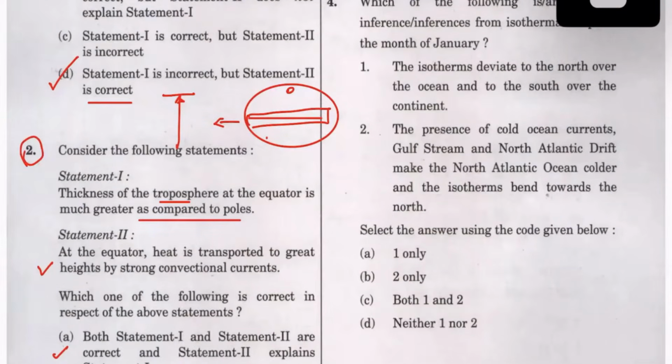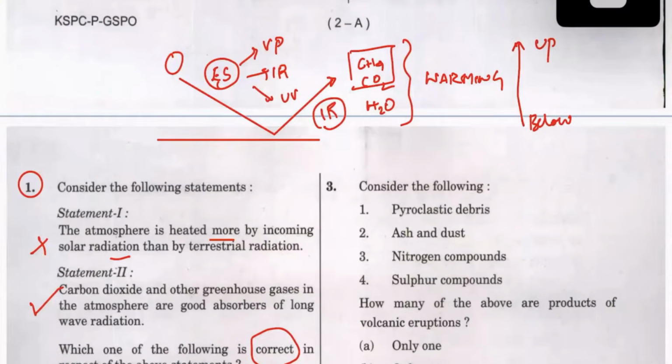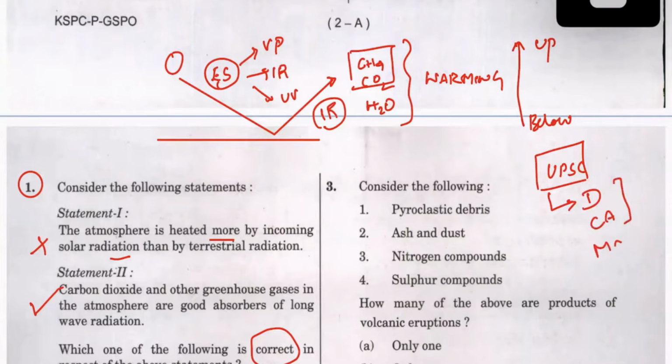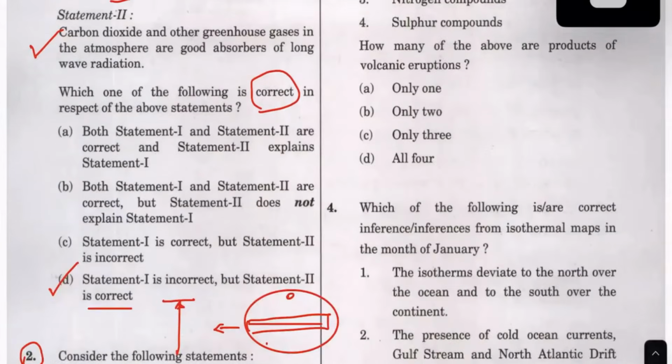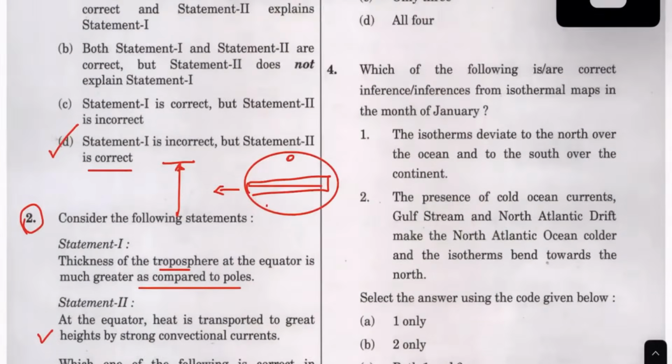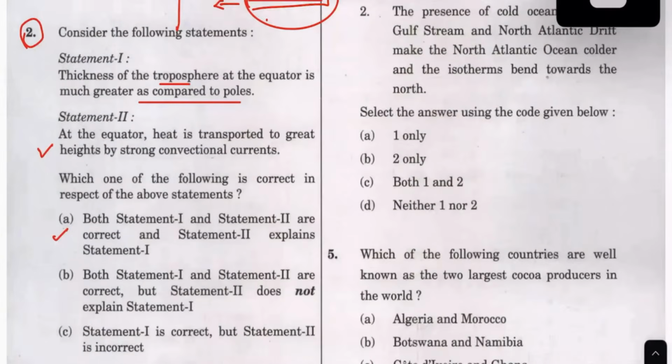It should have been taken. Now I want to pause for a second and explain this. Students keep thinking that the UPSC examination means you will have lots of difficult questions, current affairs, and so many materials. You understand these two questions which are in the question paper in front of you. This is actually taken directly from NCERT, or NCERT and GC Leong. If you have read these two books, and if you have analyzed the previous year questions, you should be able to write this question without any problem.